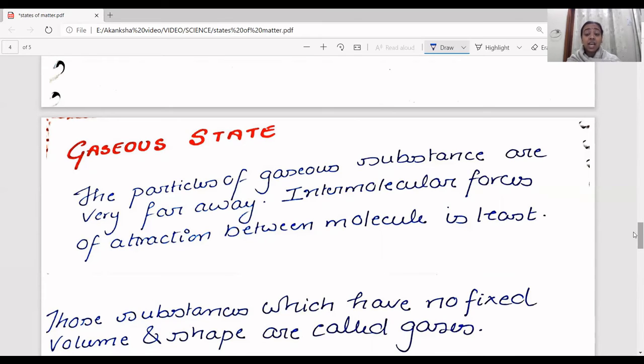But when we talk about gas, it is the least. So these substances do not have a shape like liquids, and they do not have a fixed volume as well. Whereas liquids have a fixed volume, gases do not. So those substances which have no fixed volume and no shape are called gases.